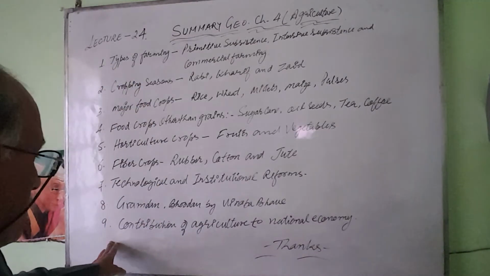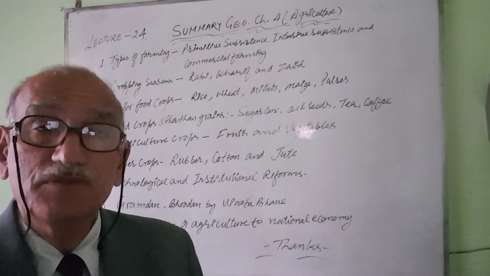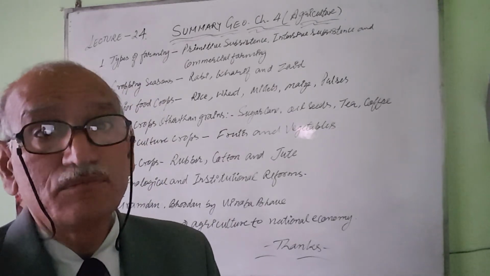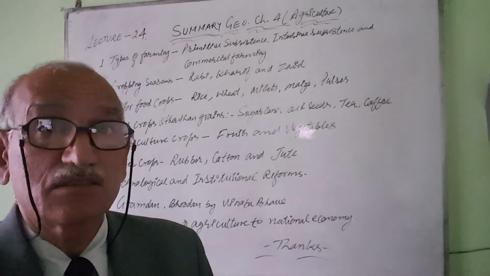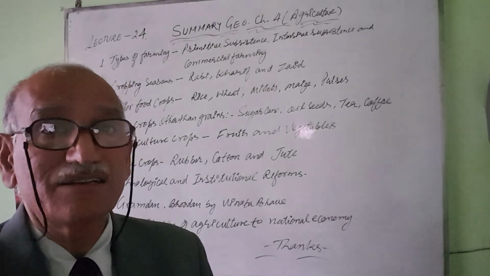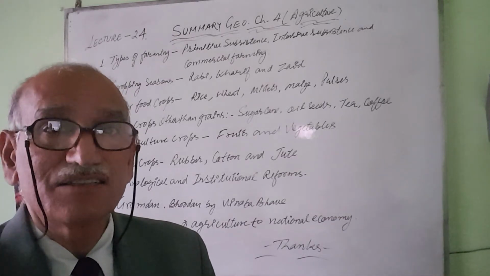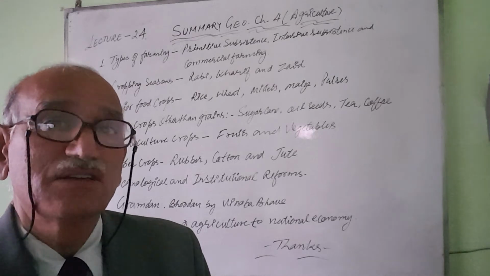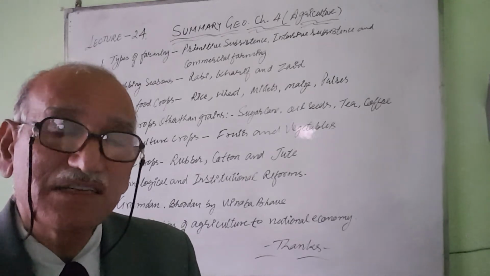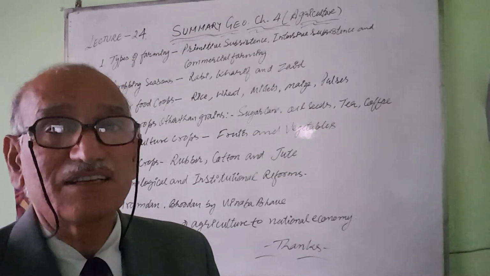The last article is the contribution of agriculture to the national economy. Although 53% of the GDP and 67% of the population is engaged in agricultural activities, the targeted GDP is stagnating and not achieved, as the farming or primary activity is shifting towards the secondary and tertiary sector.